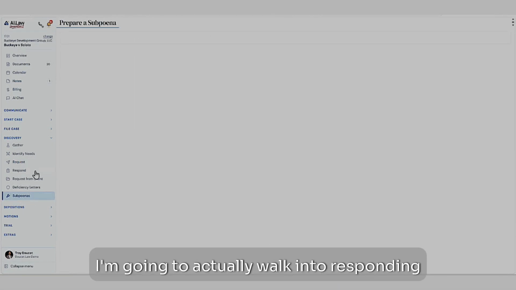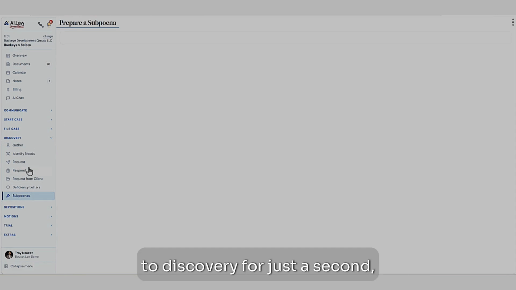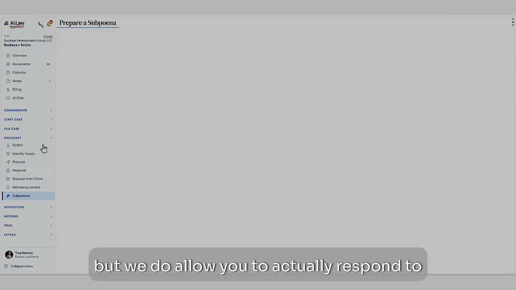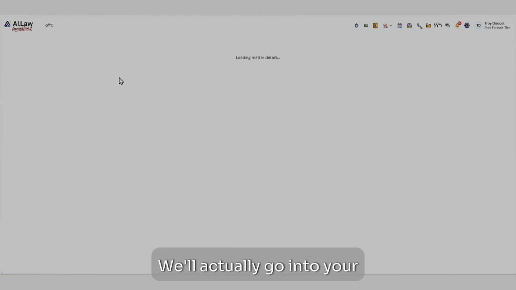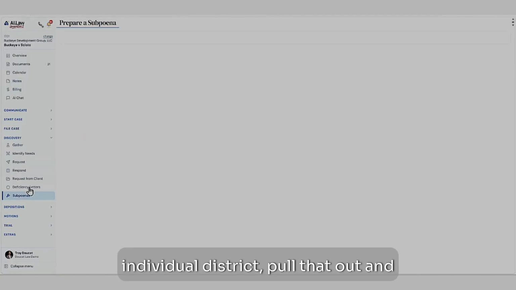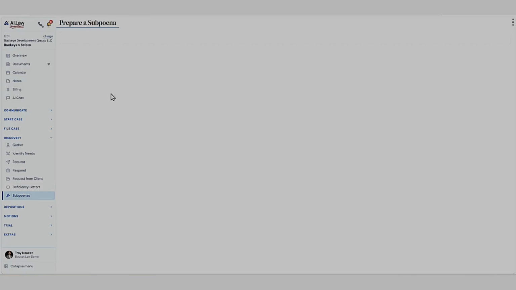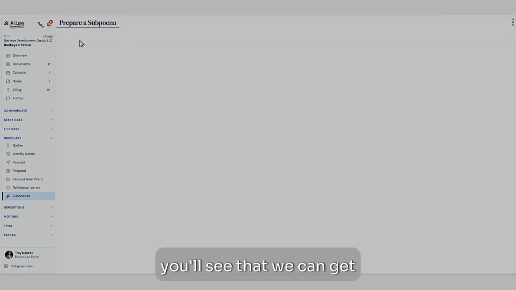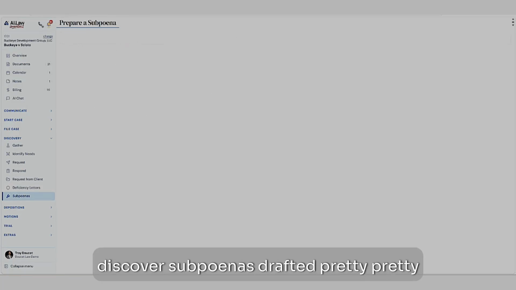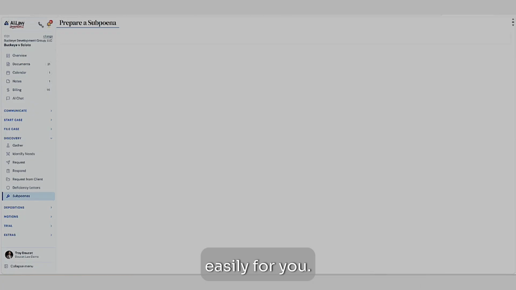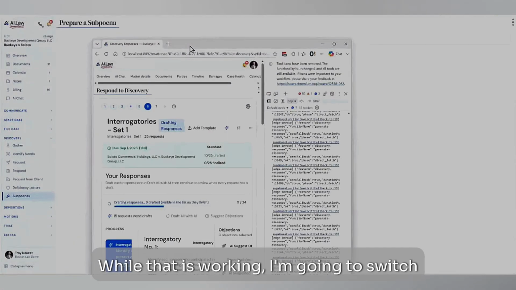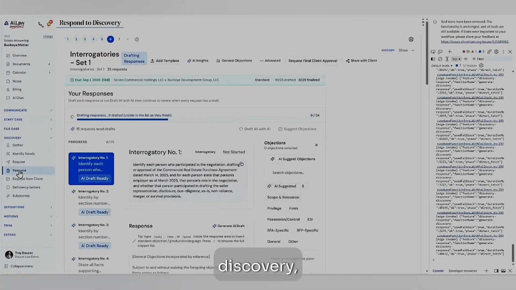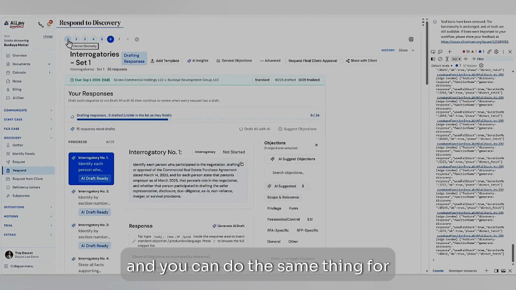I'm going to actually walk into responding to discovery for just a second, but we do allow you to respond to subpoenas as well. We will go into your individual district, pull that out, and as soon as this loads, you'll see that we can get subpoenas drafted pretty easily for you. While that is working, I'm going to switch over for the sake of time to responding to discovery, and you can do the same thing there.